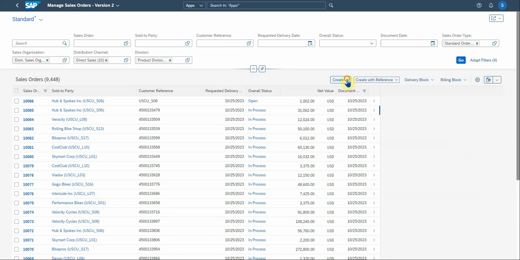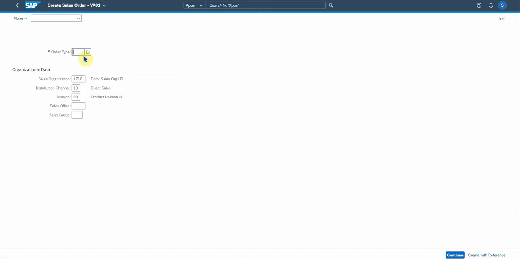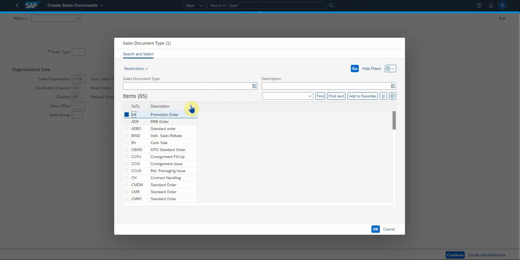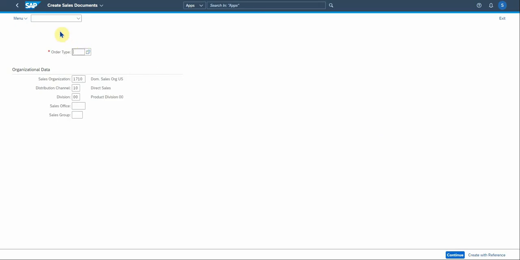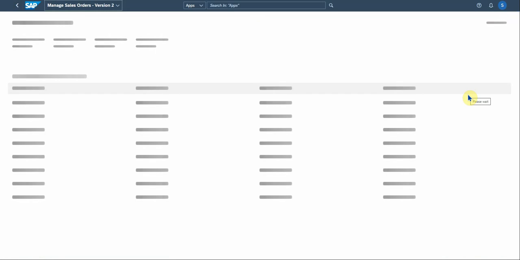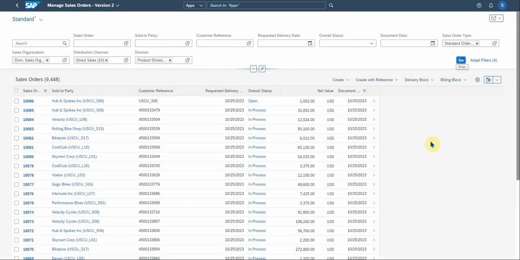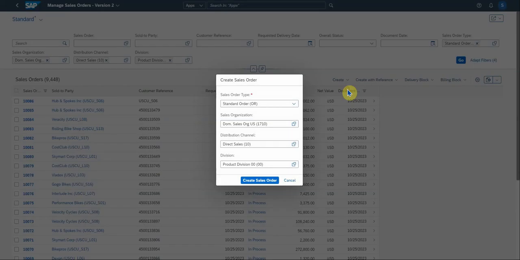If you go to this option here, there's the old VA01, the screen will look familiar. You can go in here and then select your sales document type, the OR or whatever you're using to create your sales order. It's similar to the old VA01 that we used in GUI. But today I want to take you through the new function, the create sales order.